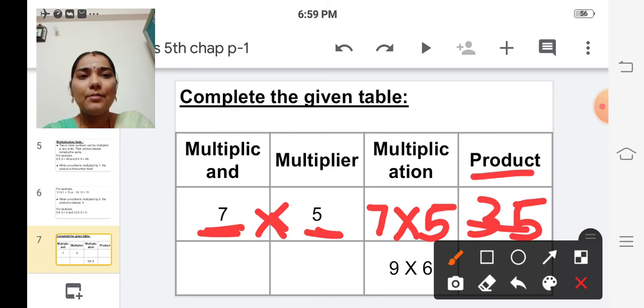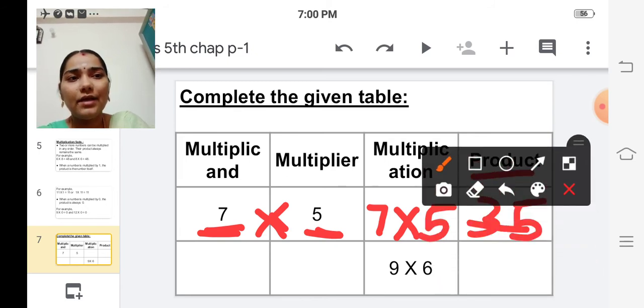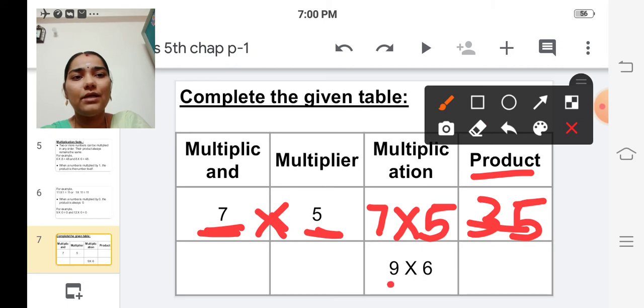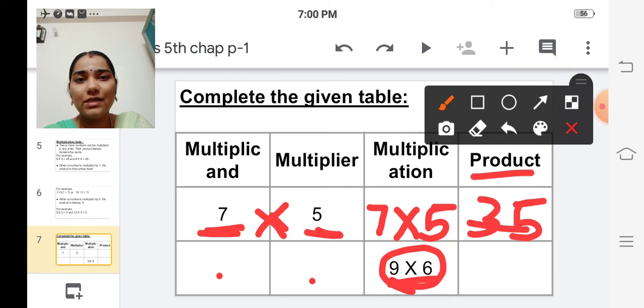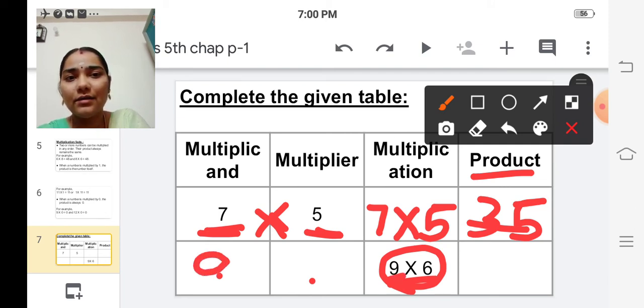The next row they have given multiplication. So we are going to write multiplicand and multiplier. In these two numbers, which one is multiplicand? Just now we have learnt, isn't it? The first number, isn't it? So 9. The number to be multiplied is the multiplicand.